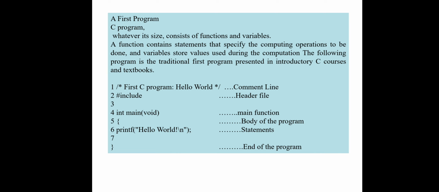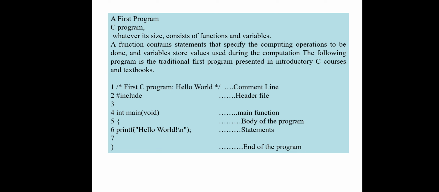If you consider the following program as your first program in C language, here the first line is enclosed in forward slash and asterisk, and the first C program is hello world. That is the comment line which is at the beginning of the program.